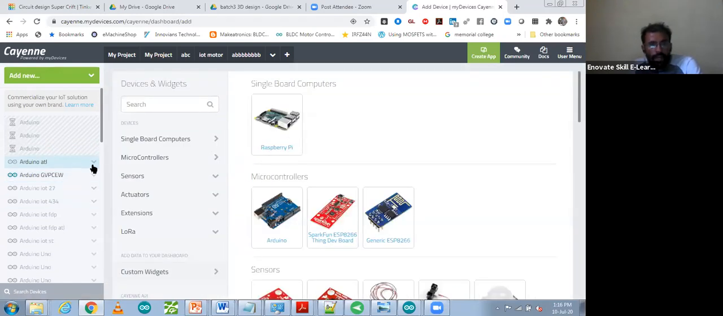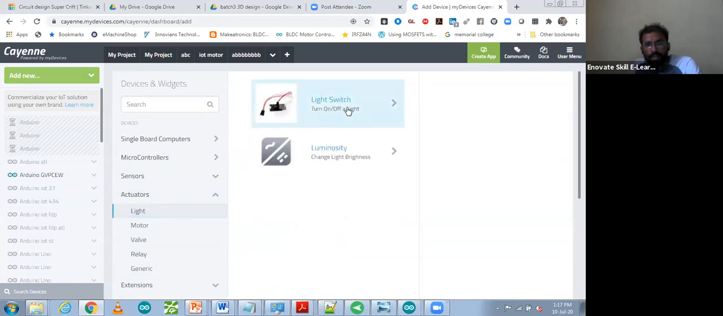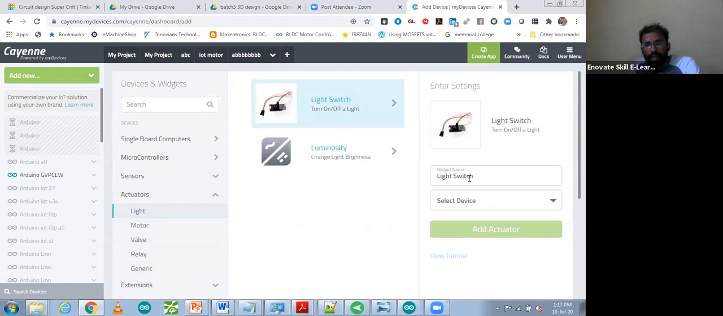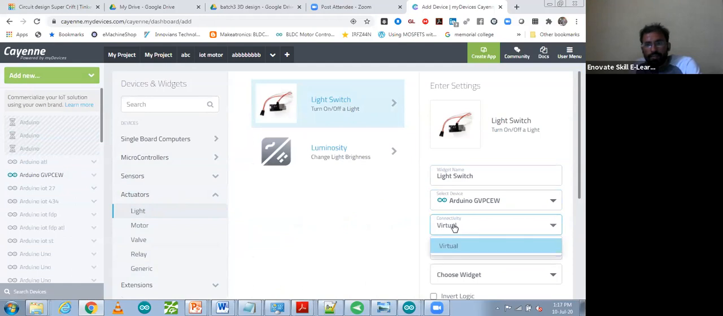And over there, I'm going to select actuator. So I'm going to add actuator, light, motor, whatever you want to do. Generic also, you can do light. Select light switch, and for light switch, select device. So which device are you using? This one, second device. Then channel number, virtual.